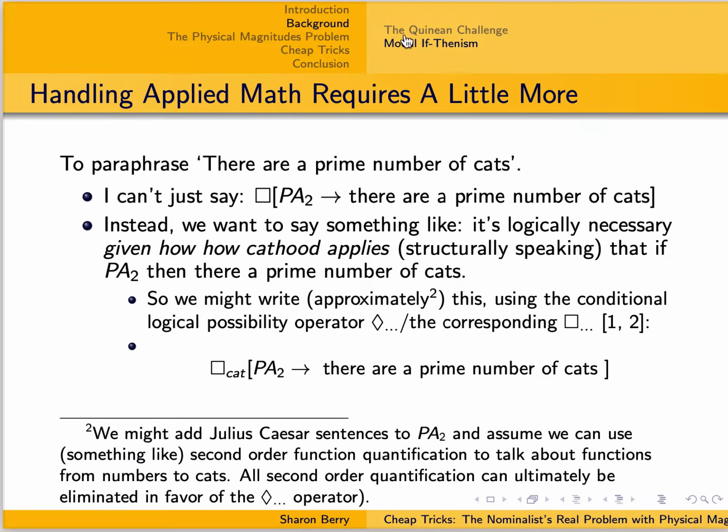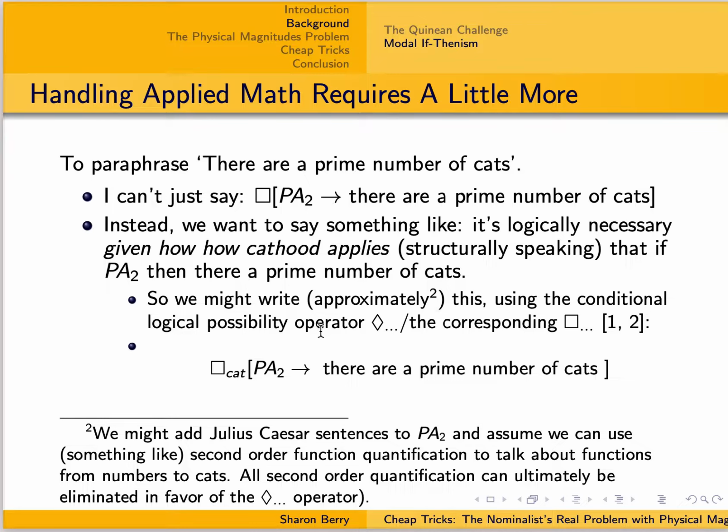But to handle applied mathematical statements, like there are a prime number of cats, we need to think about this modal notion a bit more, do something else. Because I can't just paraphrase this as saying it's logically necessary that if PA2, then there are a prime number of cats, right? It's never going to be logically necessary that that's true. And that's not what there are a prime number of cats intuitively means. Instead, we want to say something like it's logically necessary given how cathood applies, structurally speaking, that if PA2, then there are a prime number of cats.